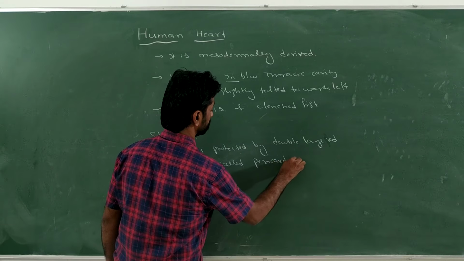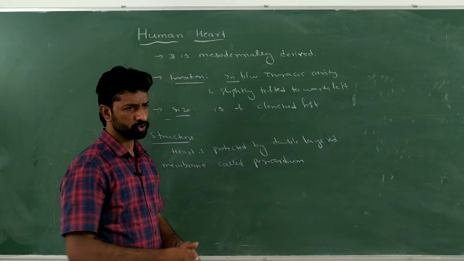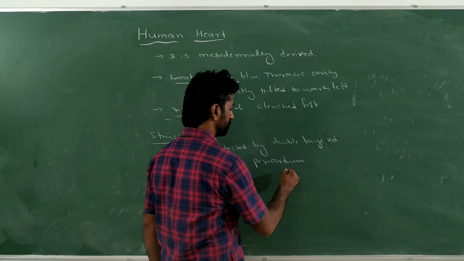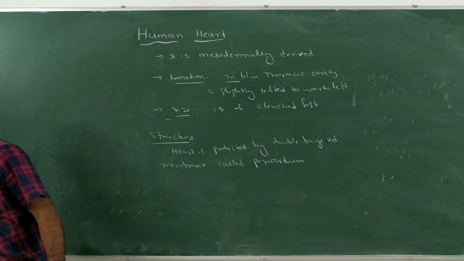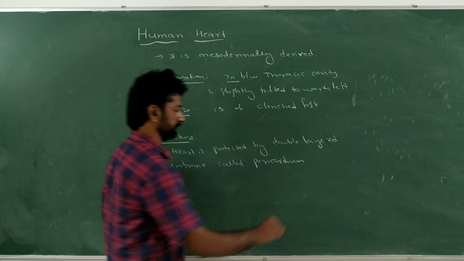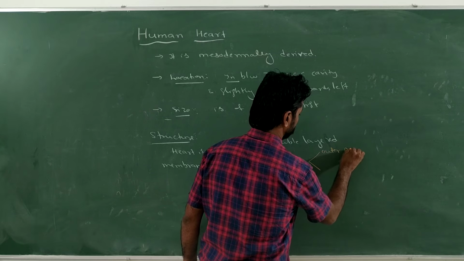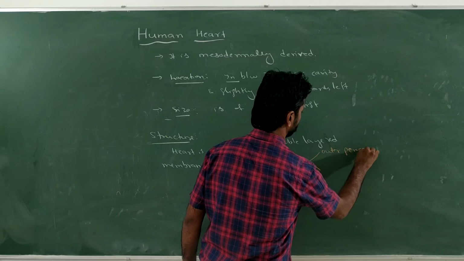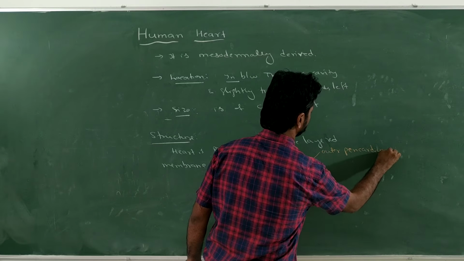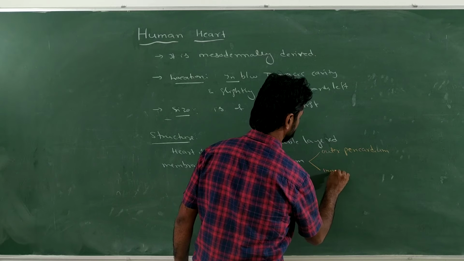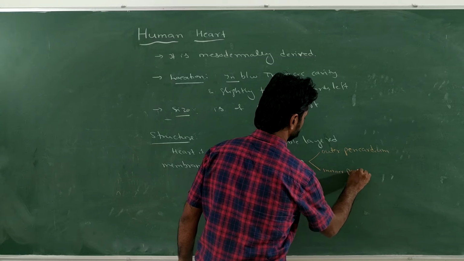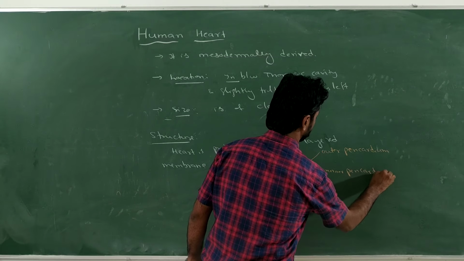How many layers are present in this pericardium? Two layers are there, the outer pericardium and the inner pericardium.